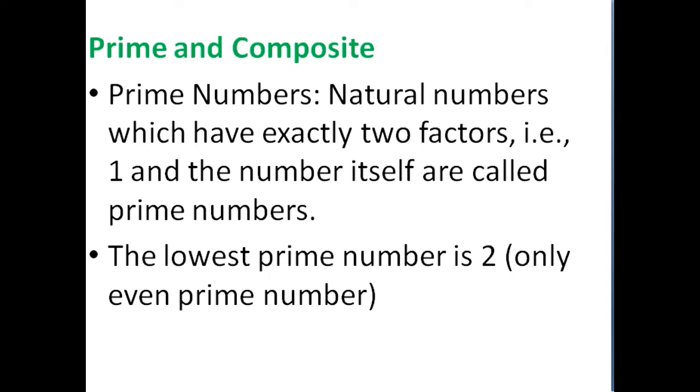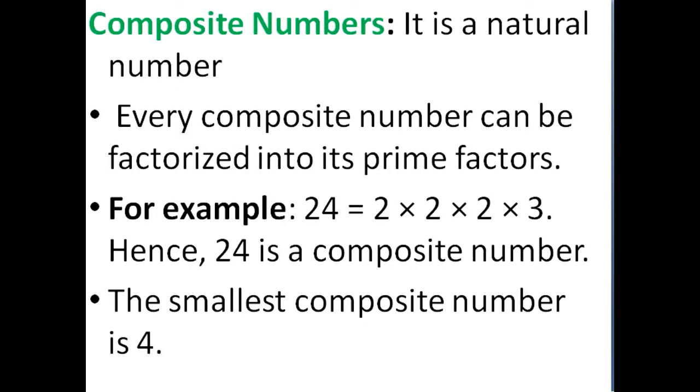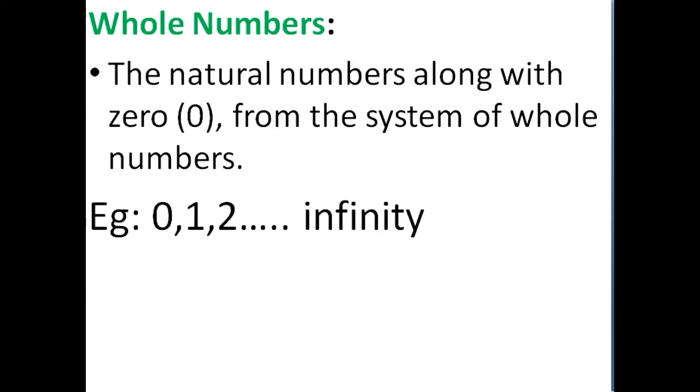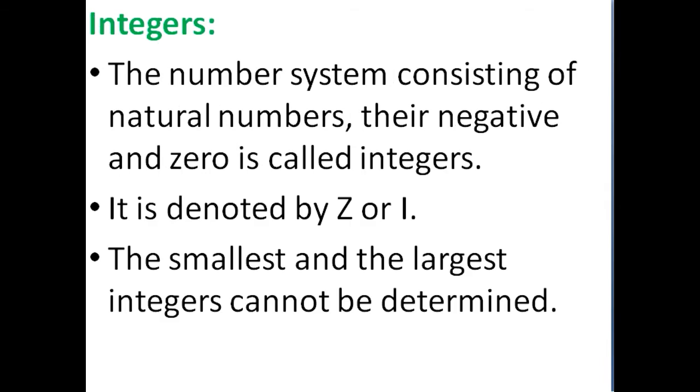Next come prime and composite numbers. A prime number is a natural number that has exactly two factors, 1 and the number itself, and the lowest prime number is 2. A composite number is the opposite of a prime number. It is divisible by many numbers. For example, 24 is divisible by 2, 3, etc. and 24 itself.